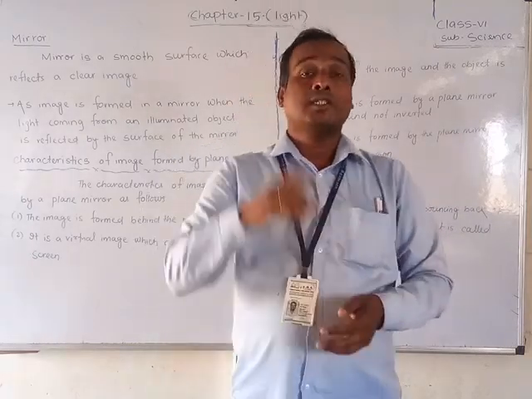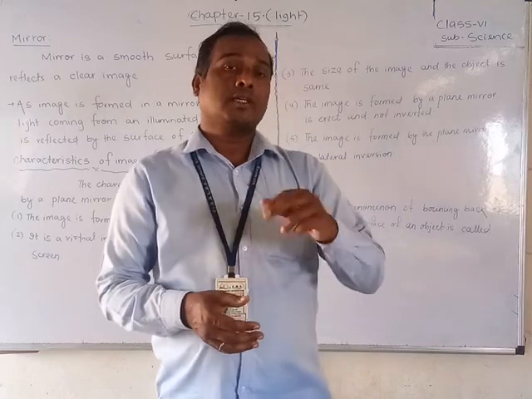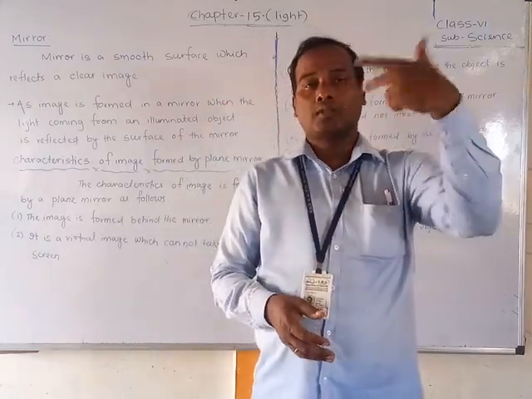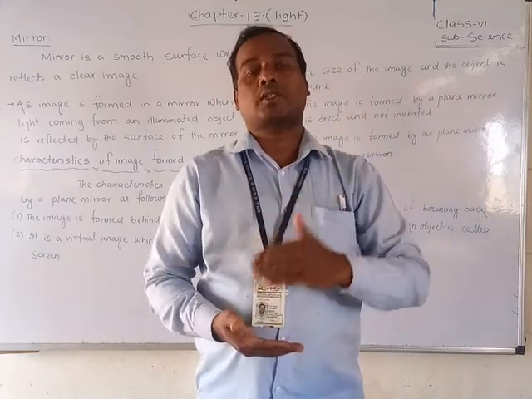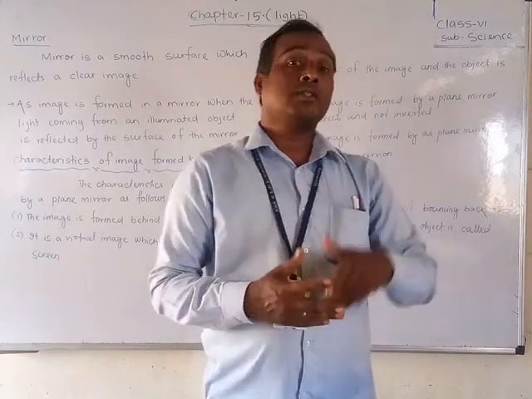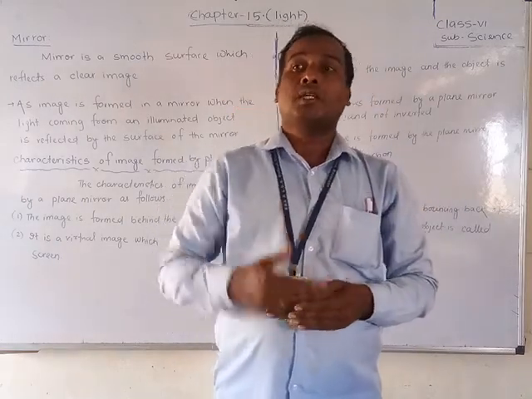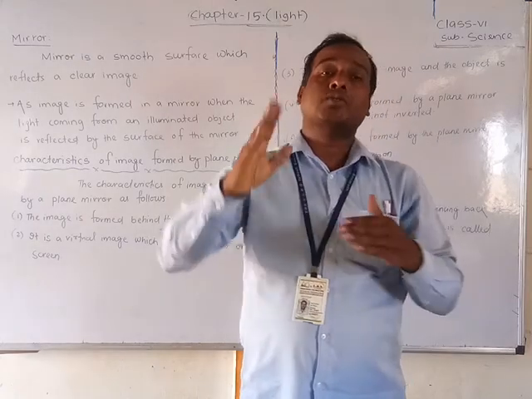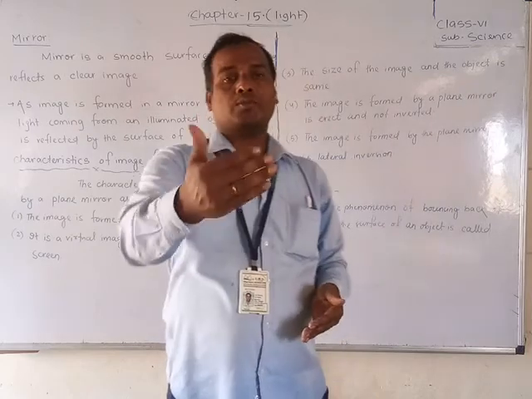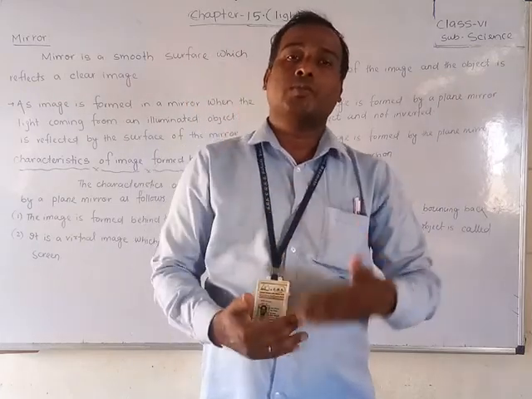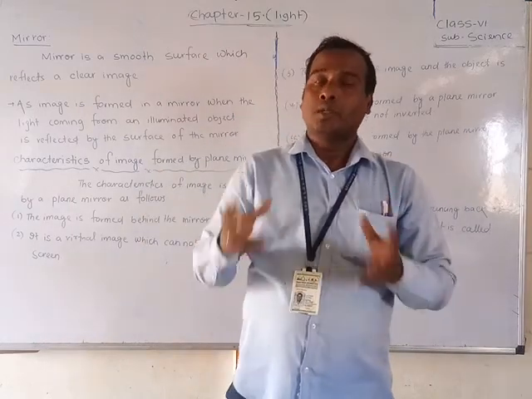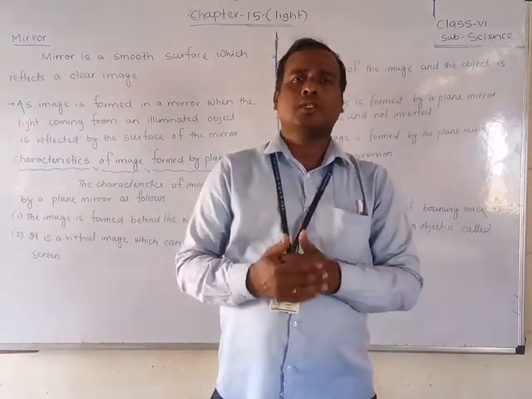Second, you will find the same size. The image size is equal to the object size. Whatever the size of the object, the image appears the same size. And the image forms behind the mirror, as far behind as we are standing in front. Another characteristic is the distance: an object means anything, you or a ball or a cricket bat, anything you keep in front of the mirror.